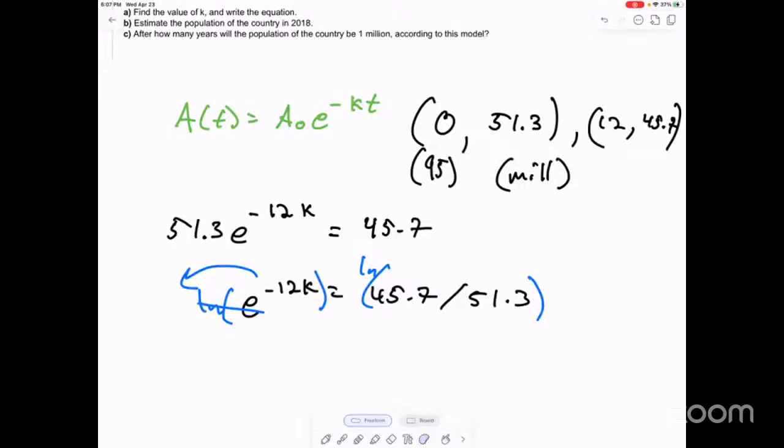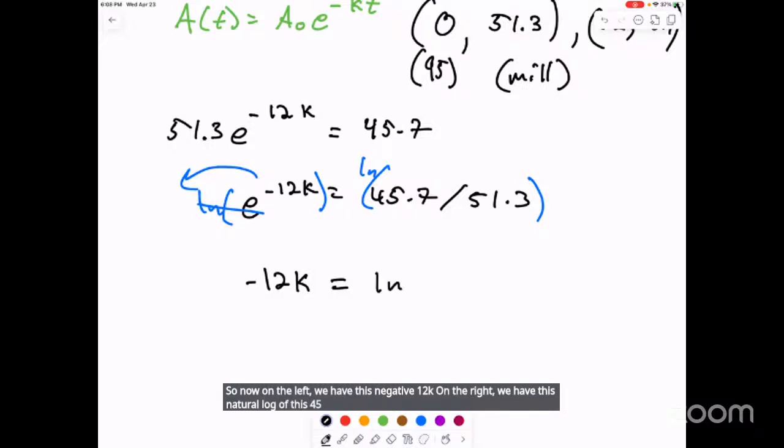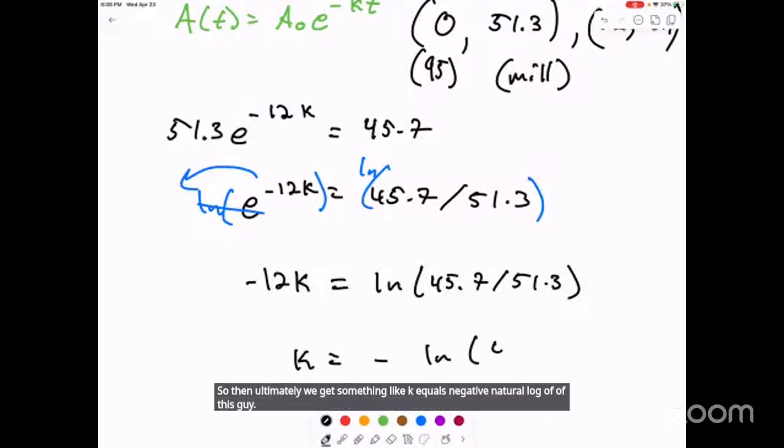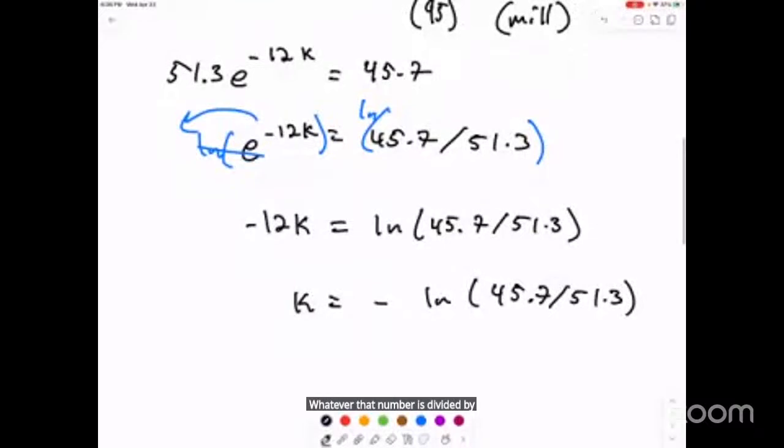So now on the left, we have this negative 12k. On the right, we have this natural log of 45.7 over 51.3, okay? So then ultimately, we get something like k equals negative natural log of this guy, whatever that number is, divided by 12, okay? Then we're going to use a calculator.